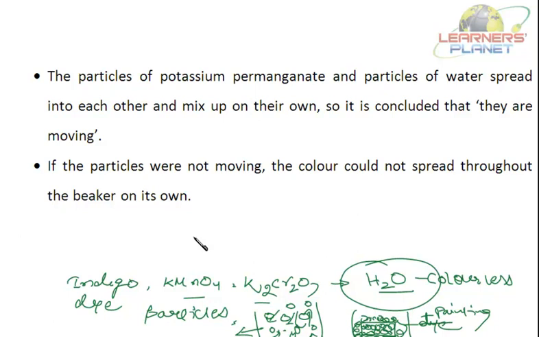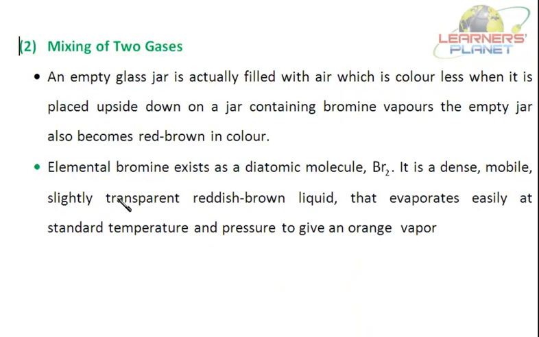Right? Now let's take up the mixing of two gases. Now this is another experiment which can be done to show that matter is made up of very, very small particles which are in constant motion. Now if I'm taking an empty glass jar, what does it mean? See, this is an empty glass jar. Now is it actually empty?